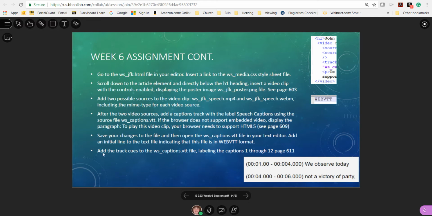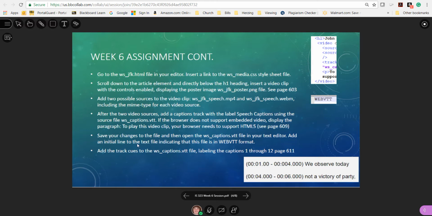So then after the 2 video sources, add the caption. So here's your sources, and then your caption. Okay, so if the browser doesn't support it, you want to have the paragraph that says, to play this video clip, your browser needs to support HTML5. And I think most of them do nowadays. So save your changes to the file, and then open the captions VTT file in your text editor.